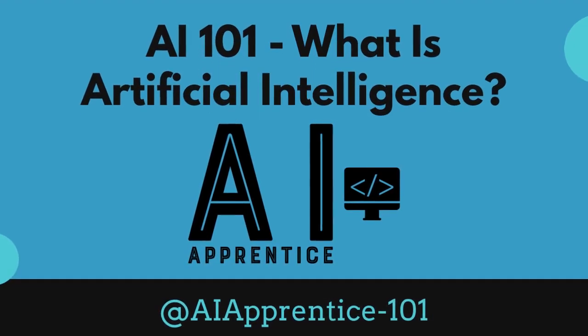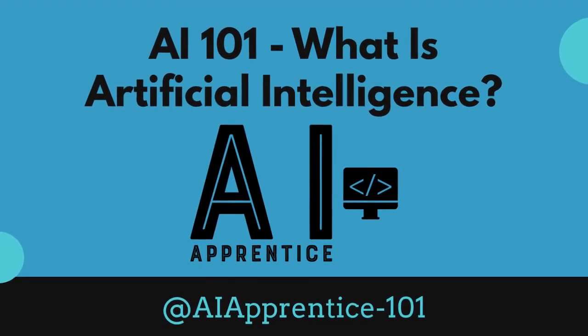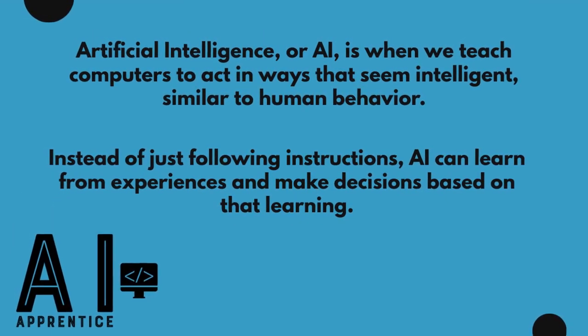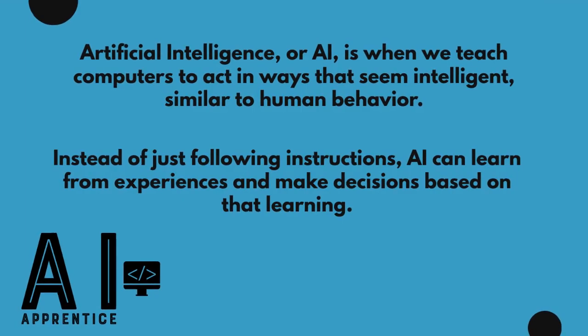AI 101, what is artificial intelligence? Artificial intelligence, or AI, is when we teach computers to act in ways that seem intelligent, similar to human behavior. Instead of just following instructions, AI can learn from experiences and make decisions based on that learning.